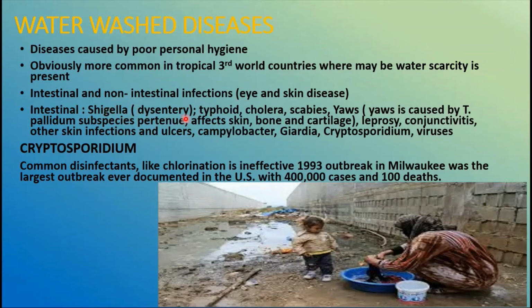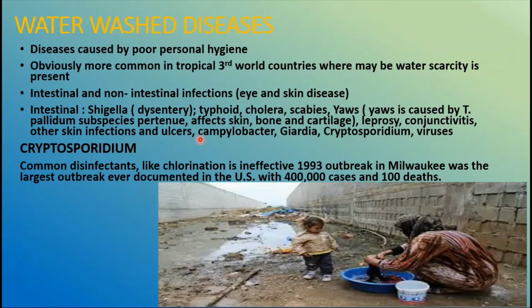We are going to have Shigella, then typhoid, cholera, scabies, yaws. Yaws is caused by the Treponema pallidum subspecies pertenue. Treponema pallidum, the spirochete, causes syphilis, which is different and sexually transmitted. But here the subspecies pertenue is going to affect the skin, bone and cartilage. Then leprosy is also a water-washed disease.